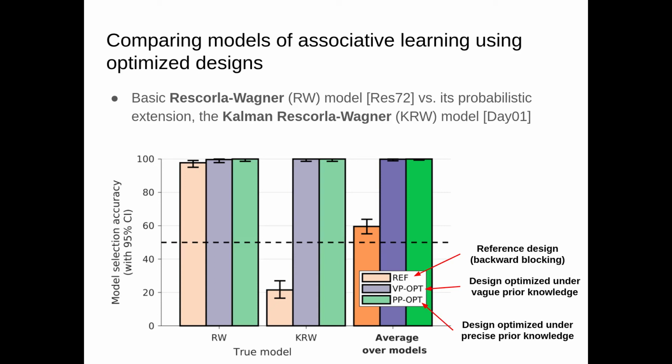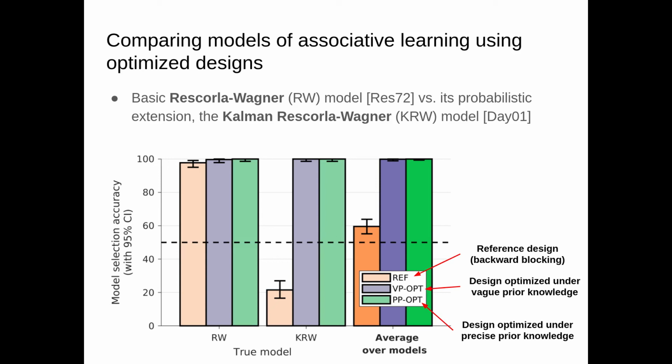We are comparing here this canonical design with two designs optimized with different prior knowledge, or different design priors. In purple, we have the results for the design optimized under a vague or non-informative prior. And in green, we have the results of the design optimized under a perfectly informed prior, so where we know the parameters exactly, but we don't know the model. These two priors give us respectively the lower limit and the upper limit on what we can expect from an optimized design.